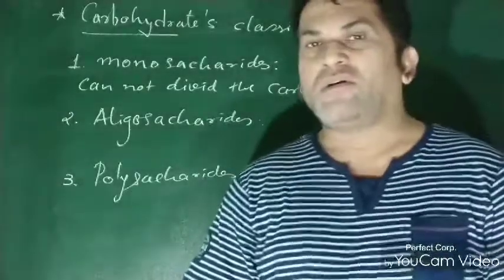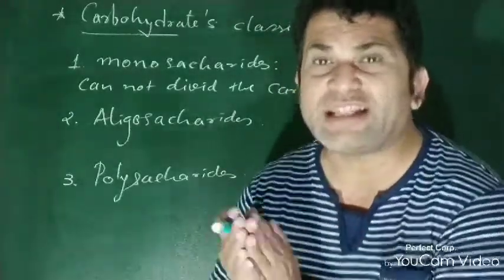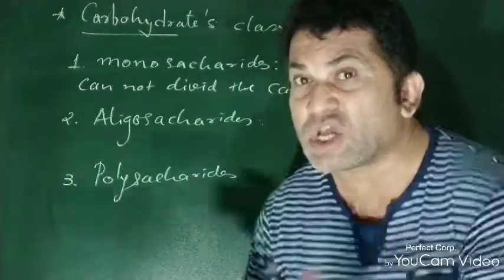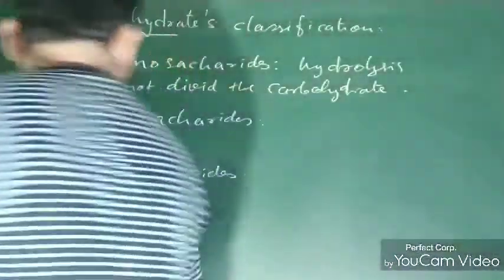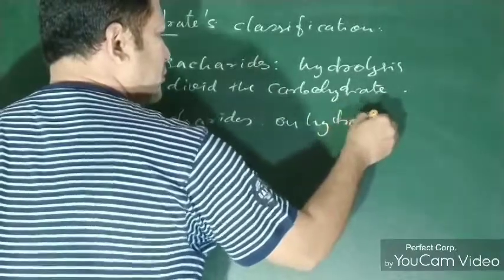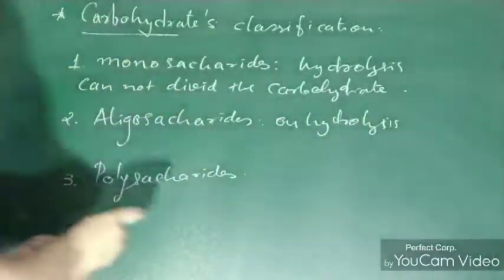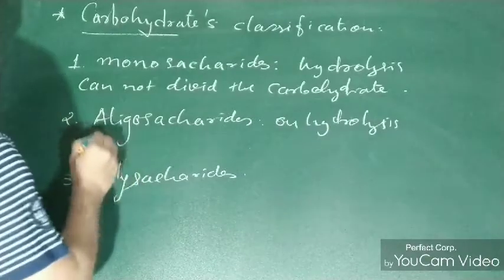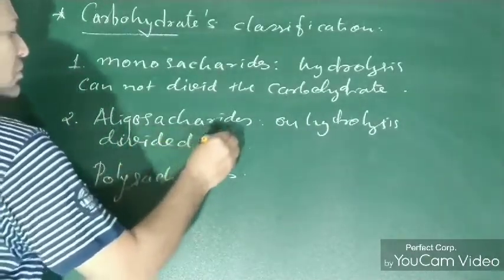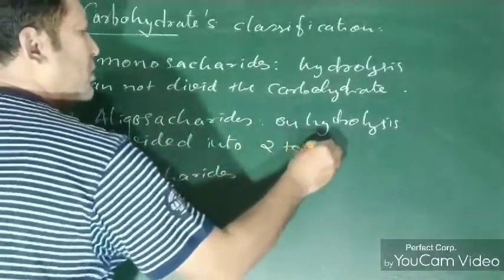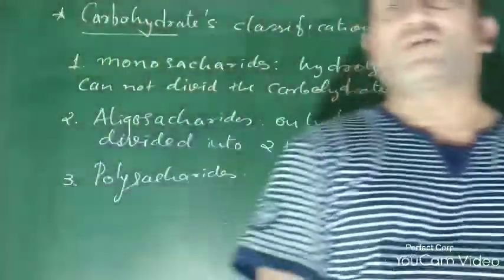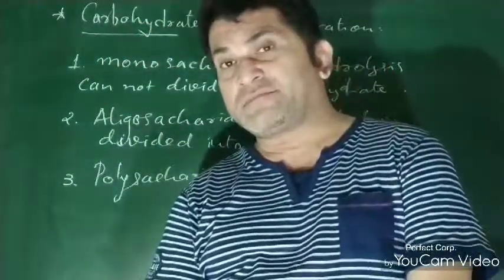Now, those which can be divided into some parts on hydrolysis are known as oligosaccharides and polysaccharides. So what are oligosaccharides? Dear students, on hydrolysis, if the carbohydrate is divided into 2 to 10 molecules, then these are known as oligosaccharides.